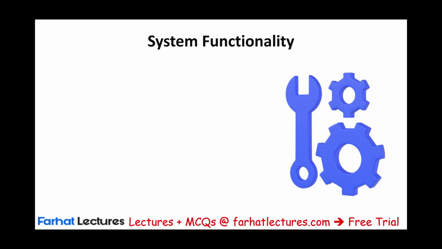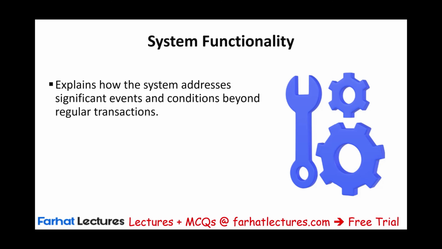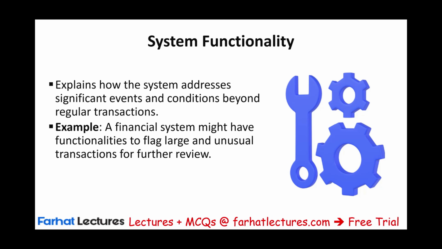Explaining how the system addresses significant events and conditions beyond regular transactions. If there's something unusual, an adjustment, something that's not automated that you have to do separately, part of the billing, part of the payroll, could you tell me how it works? For example, a financial system might have the functionalities to flag large and unusual transactions for further review. That's good. I need to know this as an auditor, how your system functions. So this is just an example. It could be other examples of this.